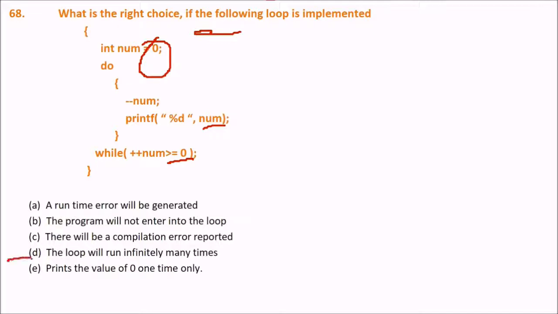See, the loop is going to run infinitely many times. The answer would be 8 here. Because as the value of number is decremented here and again incremented here, there is no change in the number; it remains 0. It is decremented, incremented, decremented, incremented. So it will run for infinite time.